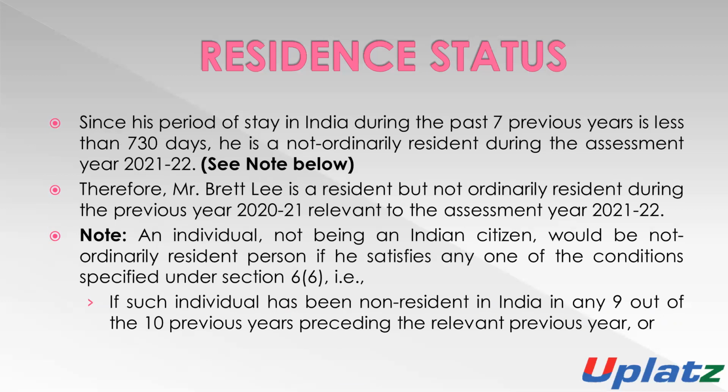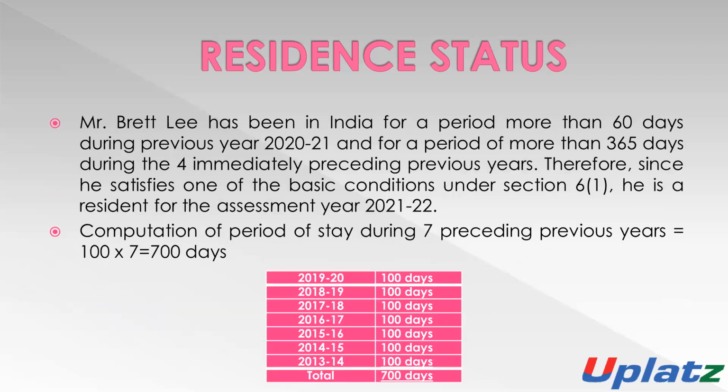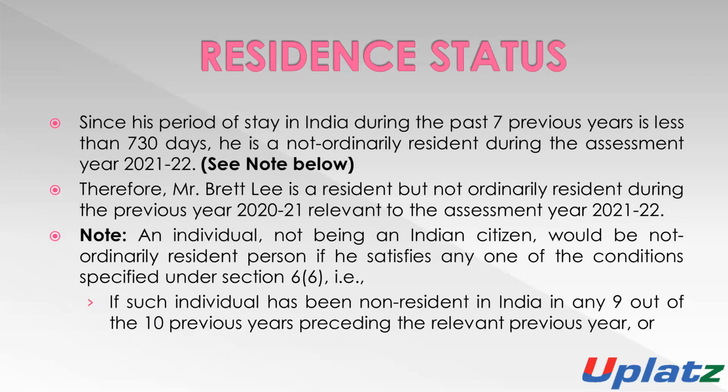If he stays in India for 729 days or more, then he will be considered a resident and ordinary resident. But in the 7 previous years, he stayed only for 700 days. He will be considered a resident but not ordinary resident, since his period of stay in India during the past 7 years is less than 730 days.